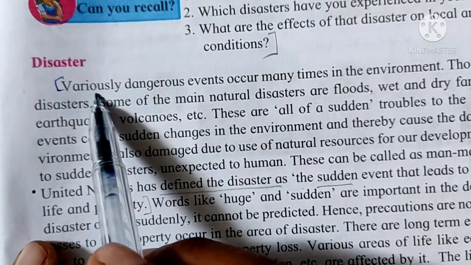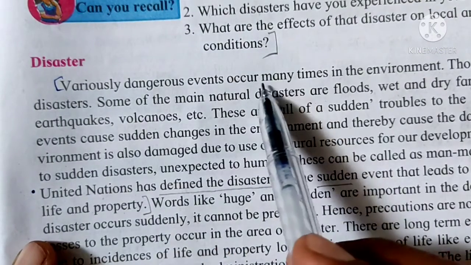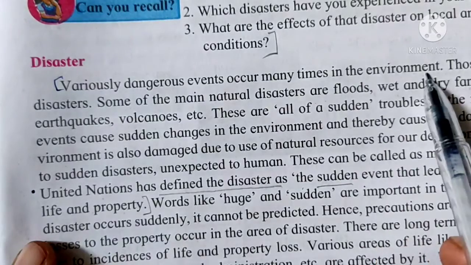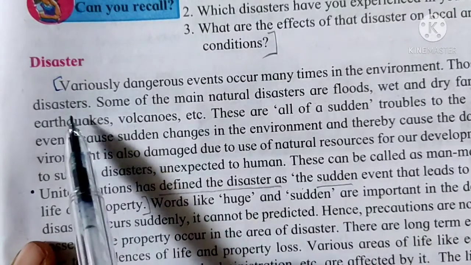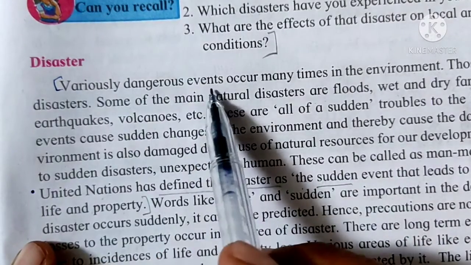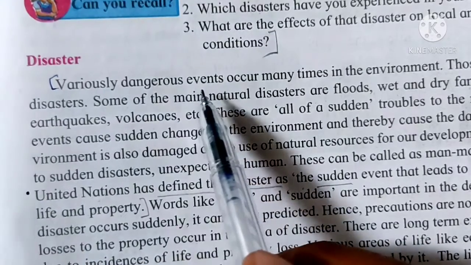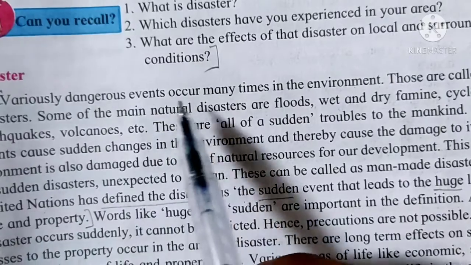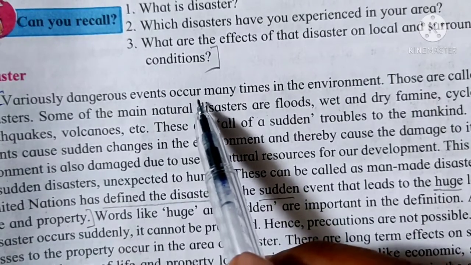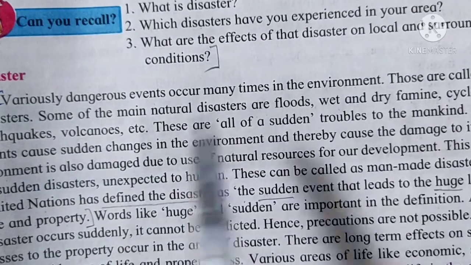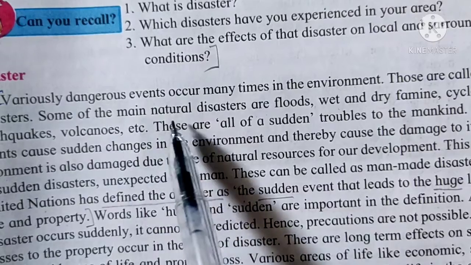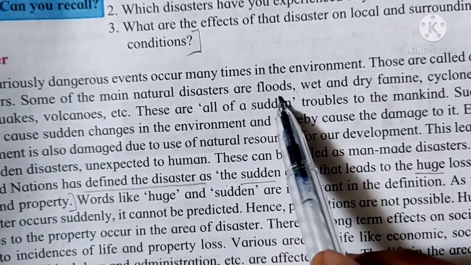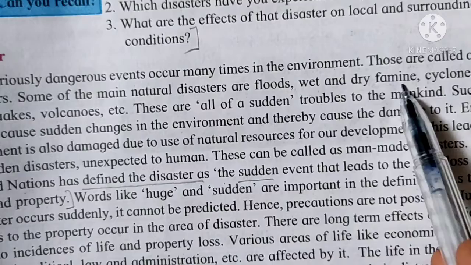Variously dangerous events occur many times in the environment. Those are called disasters. Various dangerous events that are very dangerous and occur many times in the environment. For example, some main natural disasters are floods, wet and dry famine.